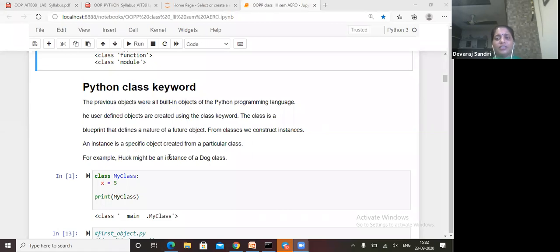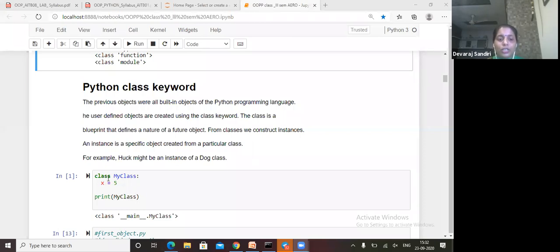Why are we using different classes in one program? Why are we not writing everything together? Because of confusion. I will write class dog, class car, class home in one program, so three different classes are written. When I want to access only class dog, only class dog will execute, and the other two will stay silent, with no need to execute. That's why we write object oriented code, executing only one class.